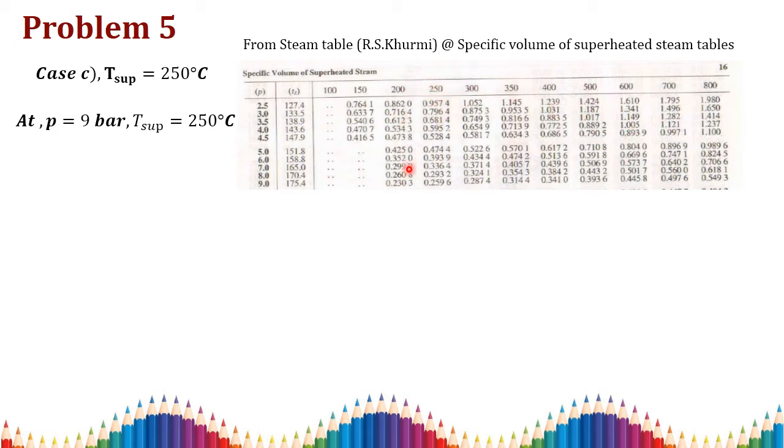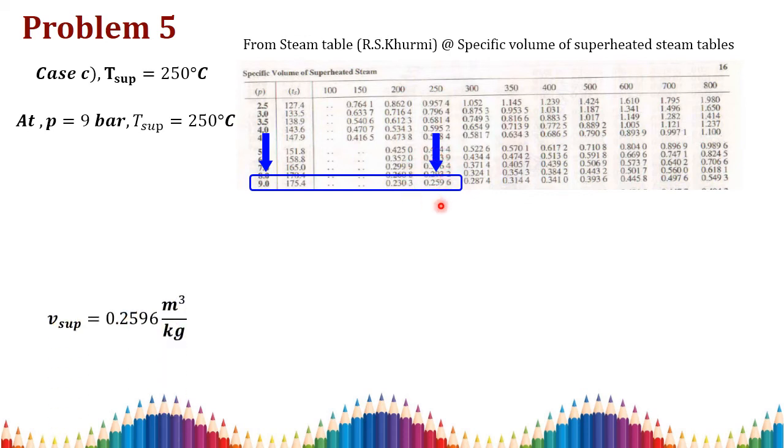These are all the specific volumes given in the table. As a result, at 9 bar and 250 degrees Celsius, we can take the specific volume of superheated steam as 0.2596 meter cube per kg.